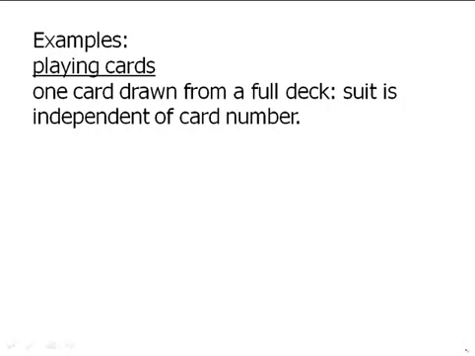When we talk about playing cards, one way we can talk about independence is, of course, if I draw one card from a full deck, the suit is independent of the card number. In other words, if I tell you that I picked a card from a full deck and I picked, say, a heart, knowing that I picked a heart would give you absolutely no information about what the number of the card was. Whether it was a numbered card, a face card, anything like that, you'd have no information about that if all I told you was the suit. So in that sense, the suit of the card and the number of the card are independent.